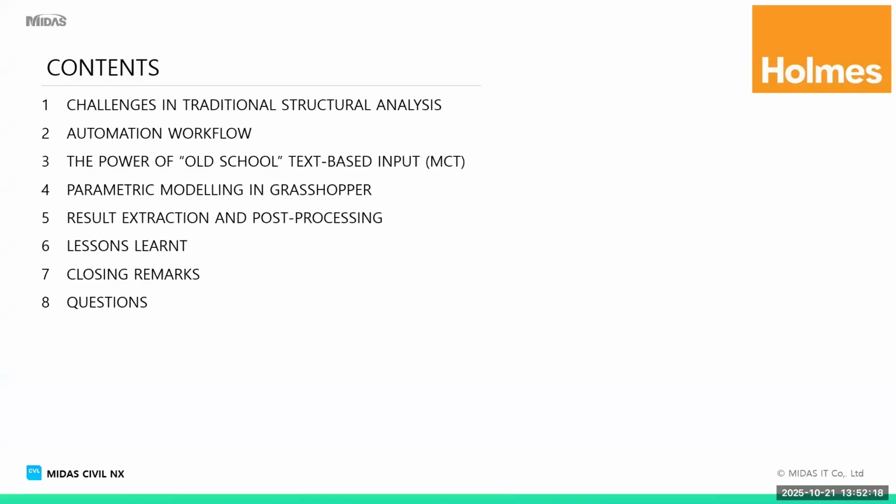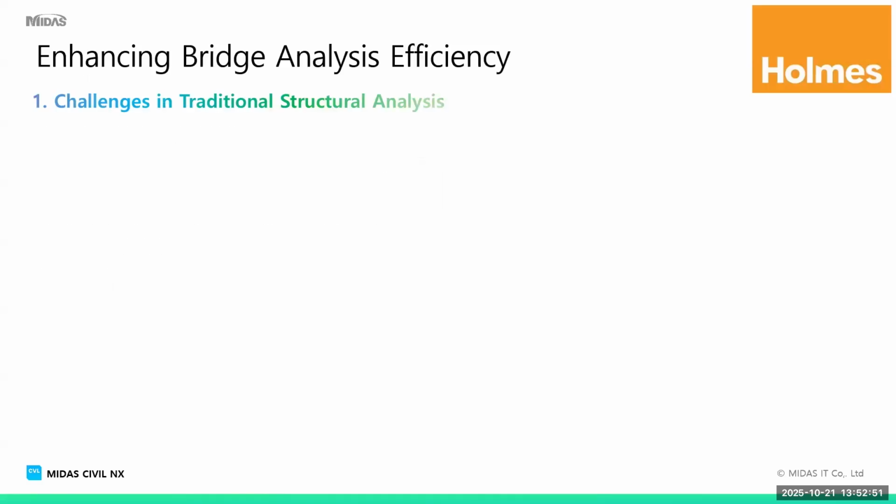So I'll just quickly have a look at what the general challenges are with traditional design, and how we go about making that a bit better through automation workflows. Again, just one step back: don't forget about things that did work and still work. Then we'll look at the new technology through the likes of the API functionality, things like Grasshopper, things like results extraction in Excel, and then some lessons learned along the way.